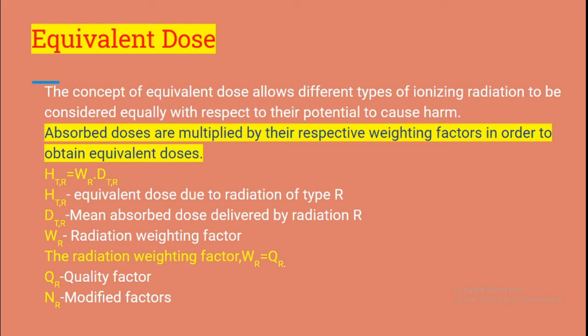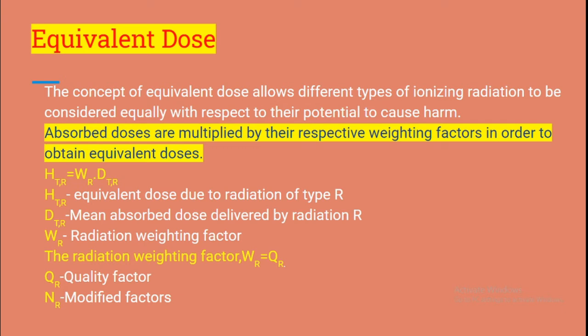Or we can say the absorbed dose treats all types of radiation equally. So when it comes to the effect of radiation, one cannot use absorbed dose as a relevant quantity. Since dosimetry is concerned with the safety of personnel, a quantity called equivalent dose has been defined that characterizes the damaging effect of radiation on tissue.